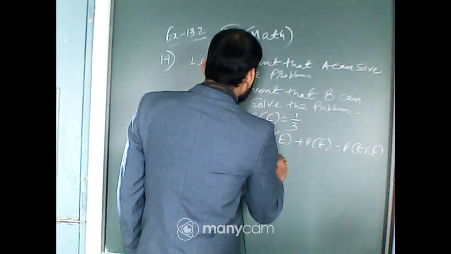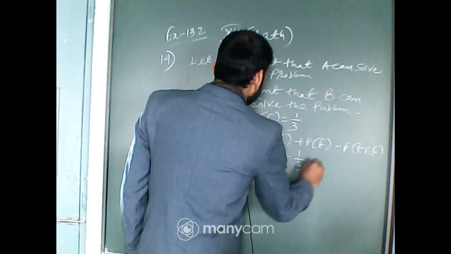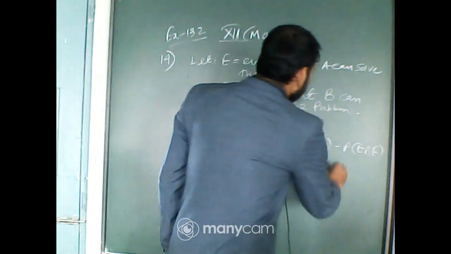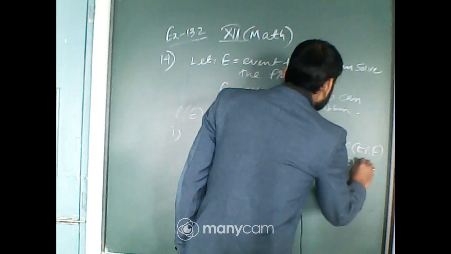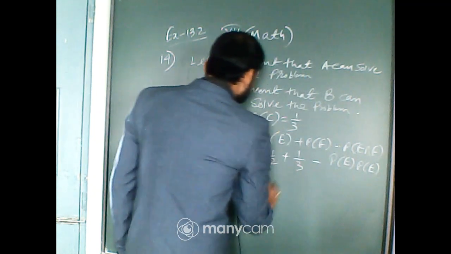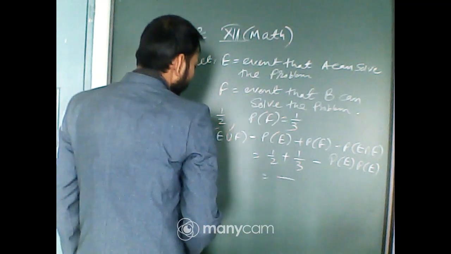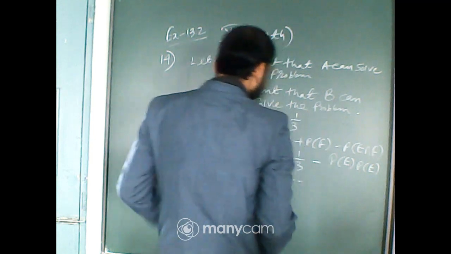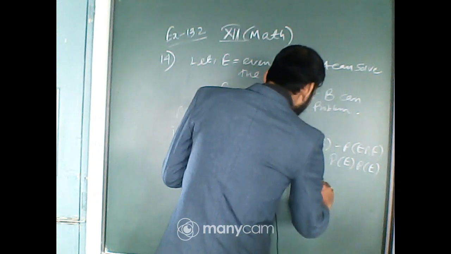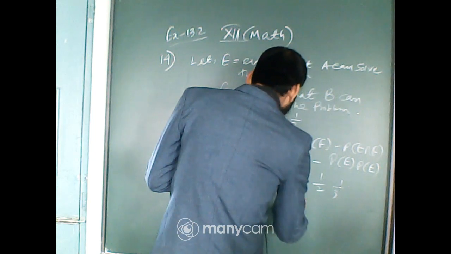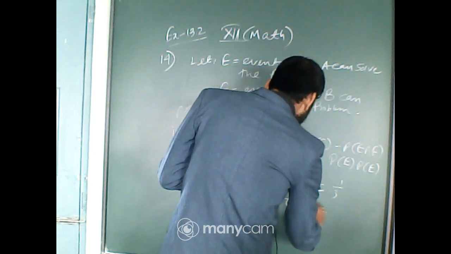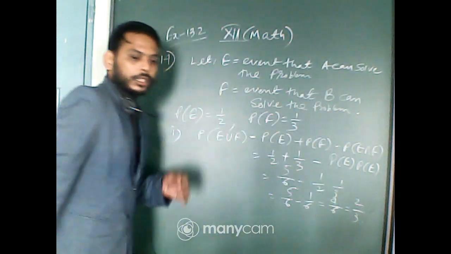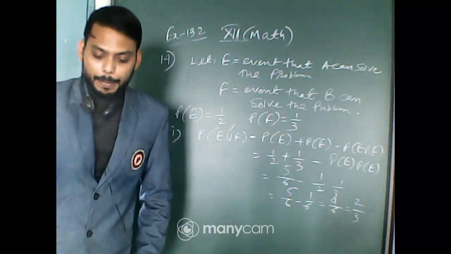Now P of E means 1 by 2 plus 1 by 3 minus P of E intersection F, that is, independent, so that means P of E into P of F. So it will be 5 by 6 minus 1 by 2 into 1 by 3. So 5 by 6 minus 1 by 6, that is 4 by 6, that is 2 by 3. After simplifying, it will be 2 by 3.